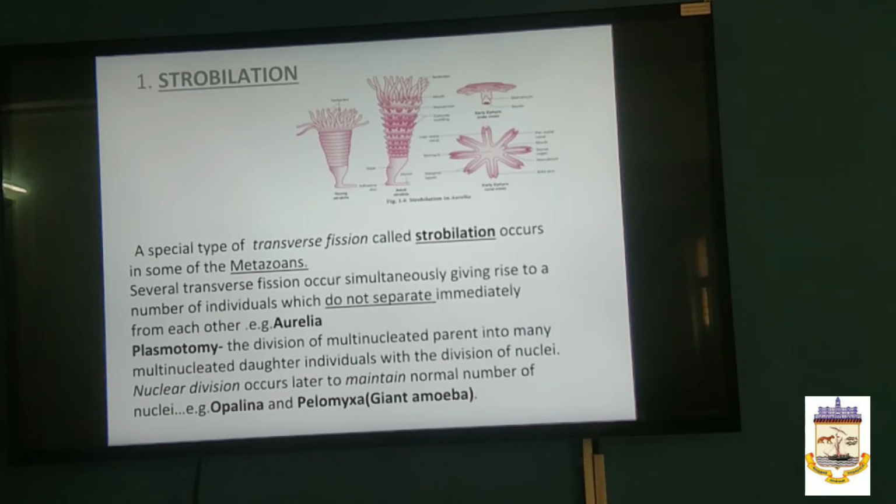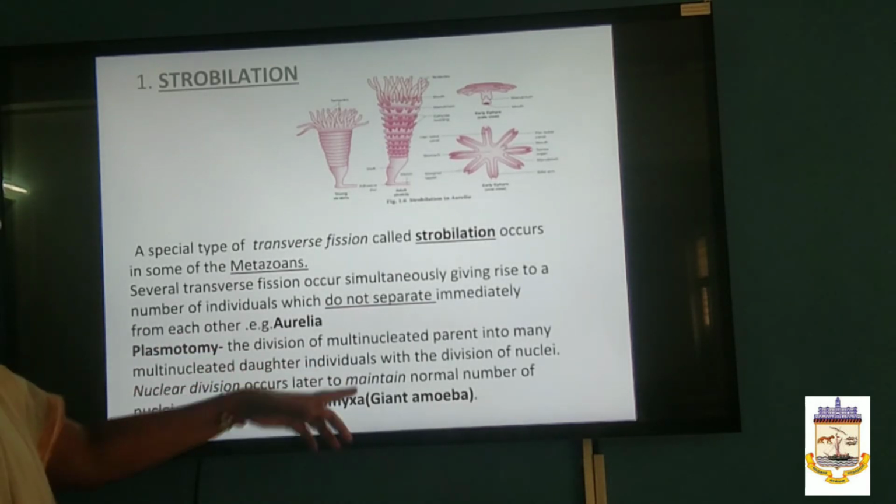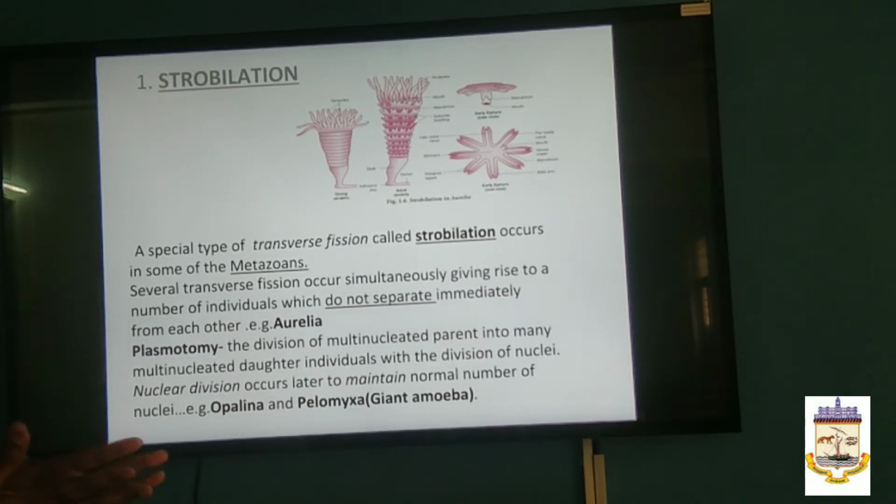And there is another type of division, which you call plasmotomy. Plasmotomy is the division of a multinucleated parent. The parent itself is multinucleated. Now it is divided into as many multinucleated daughter individuals, with the division of the nuclei. Here the nuclear division occurs later, to maintain the normal number of nuclei. So that is the agenda.